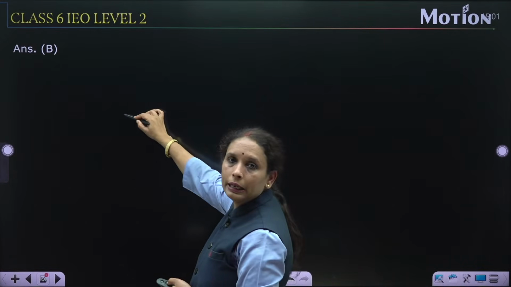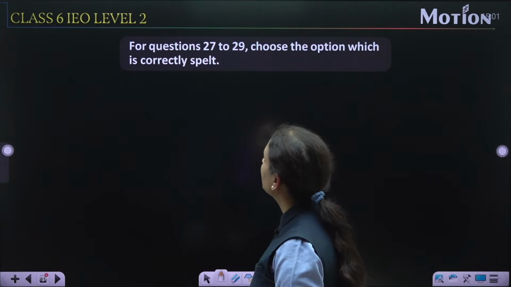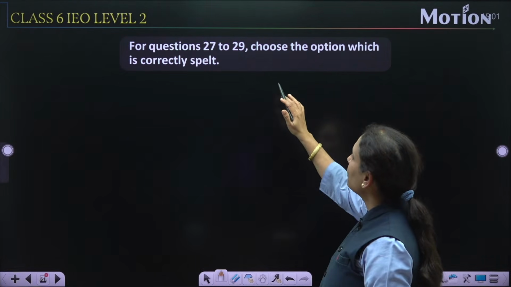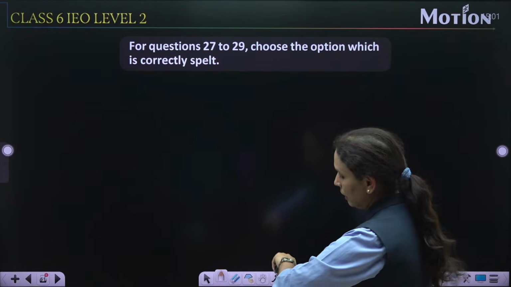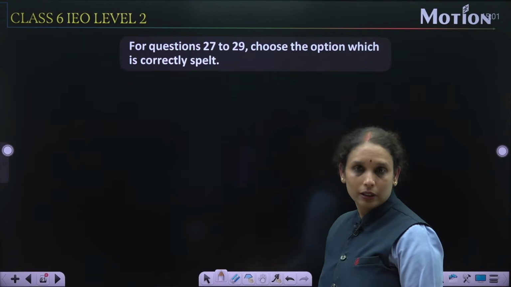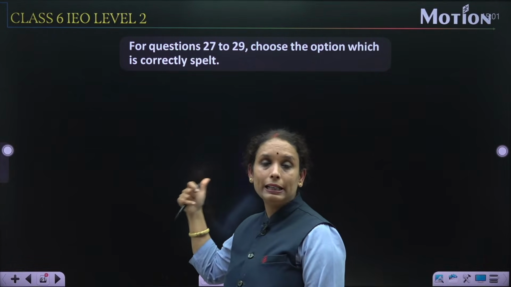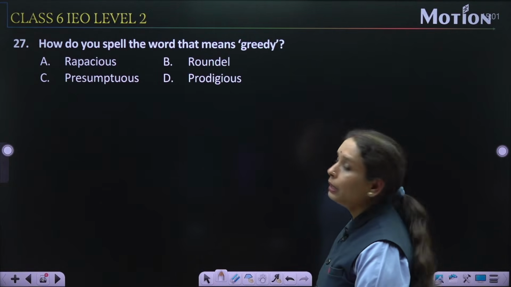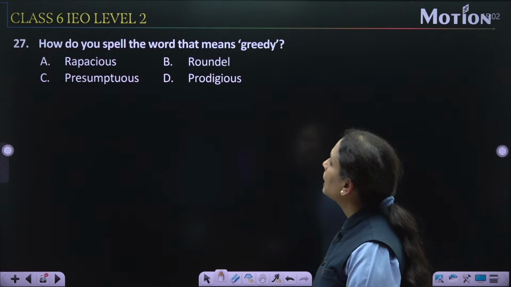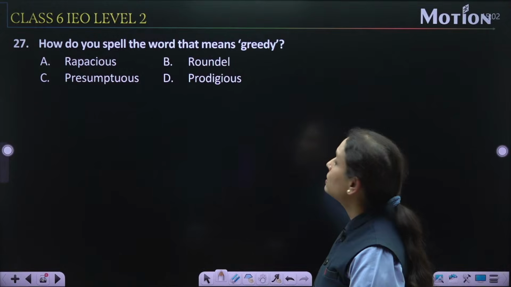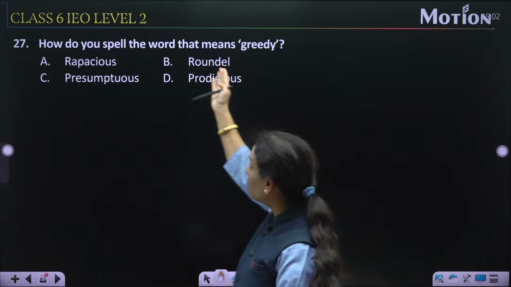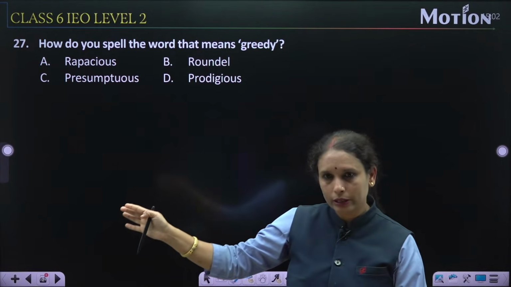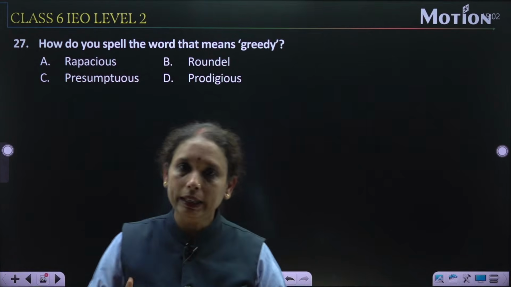यस. Now next question. For question 27 to 29, choose the option which is correctly spelled. ओके, यहाँ पर मैं करेक्टली स्पेल्ड वर्ड को चूज करना है। Now question number 27, how do you spell the word that means greedy? ओके, ऑप्शंस में से हमको वो वर्ड चूज करना है जिसका मीनिंग है greedy, राइट.